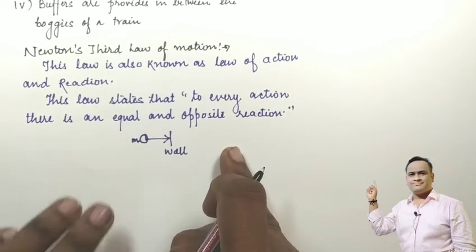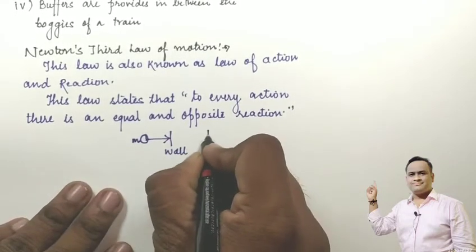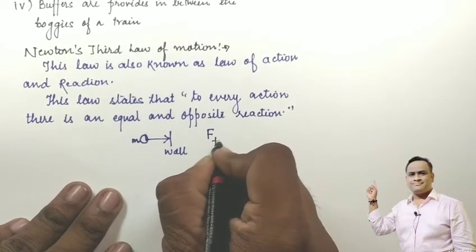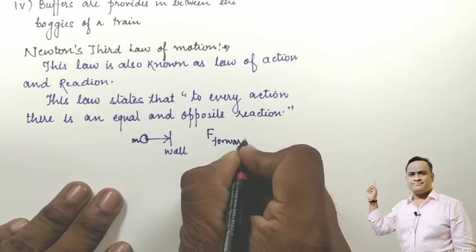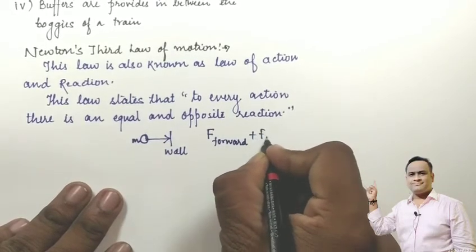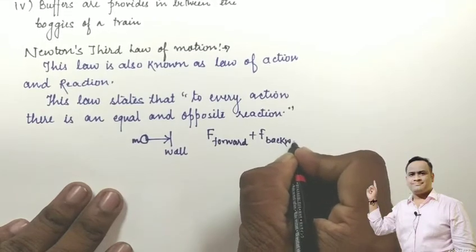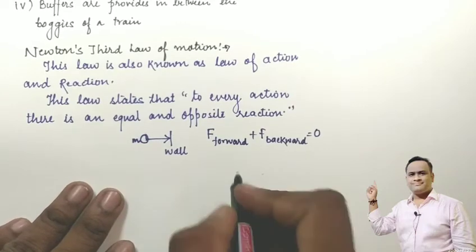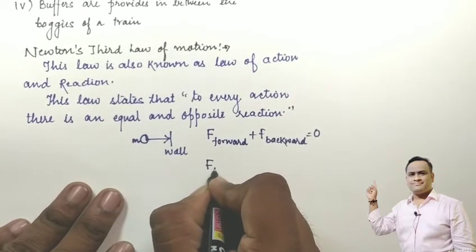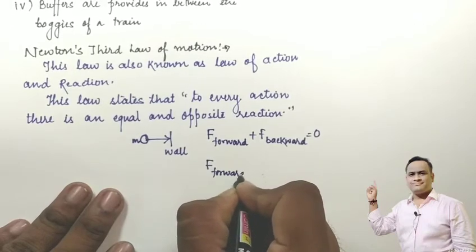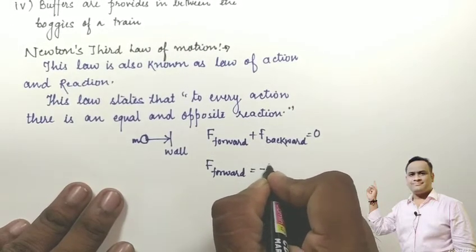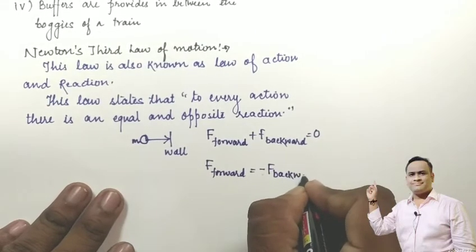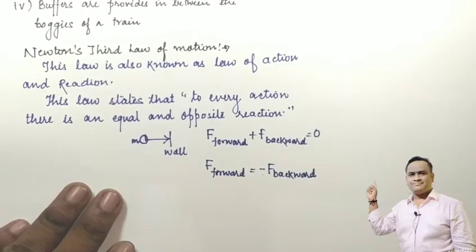The force acting in the forward direction and the force in the backward direction compensate each other, so their algebraic sum should be 0. The force forward equals the negative of the force backward. This is the third law of motion given by Newton.